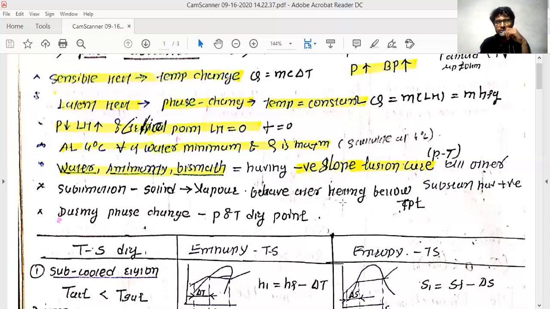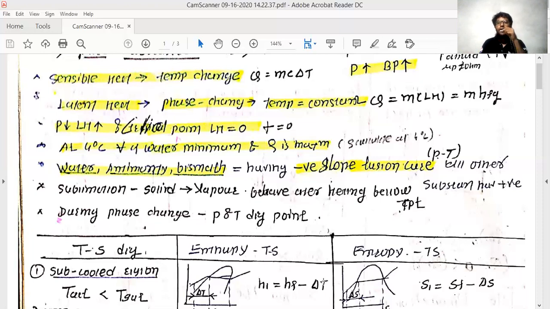This is the saturation liquid line, and this is the saturation dry steam line, or vapor line, you can say. This is the saturated vapor and dry steam, where it is completely in the form of vapor, and on the liquid side it is completely liquid. Before this line is called the subcooled liquid region, and in between inside the dome it is called wet steam.